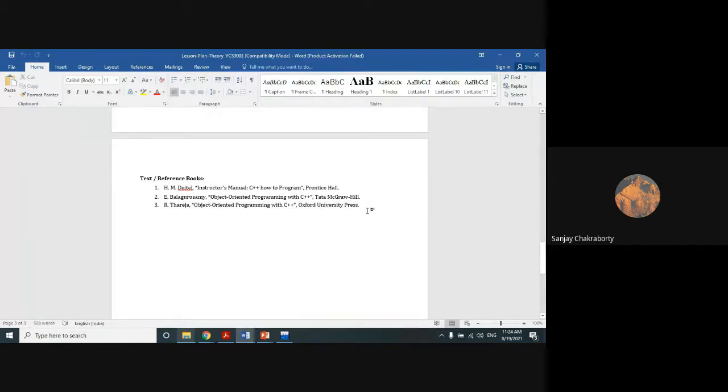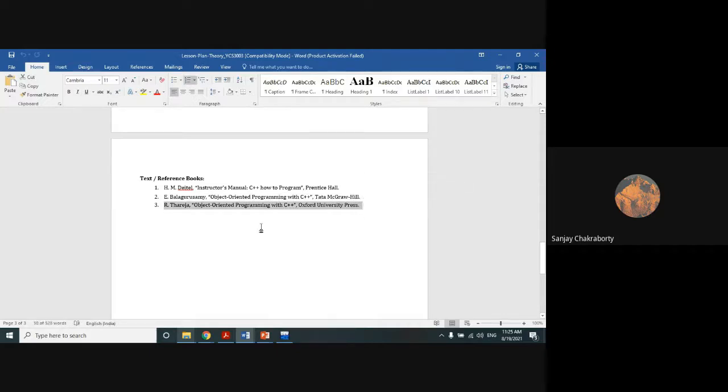I know that you can also tell me the quality of the book is good. So Rima Thareja you can follow. You can also follow Balaguruswami, or you can also follow Kanitkar. Kanitkar is also there in C++, but Kanitkar is not so good in case of C++. It is good in case of C. So I suggest to follow Rima Thareja.